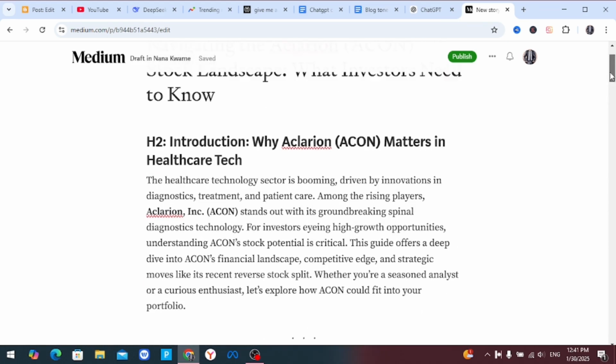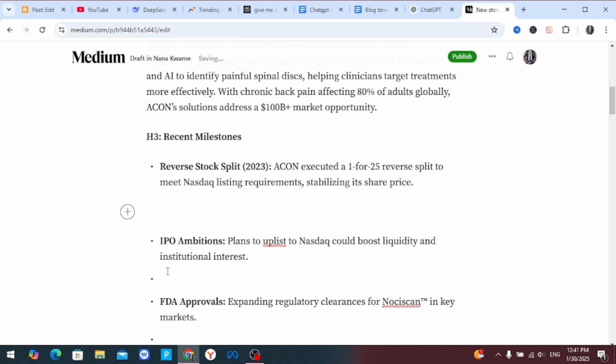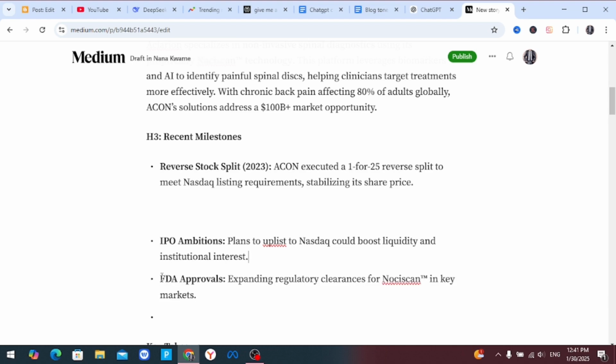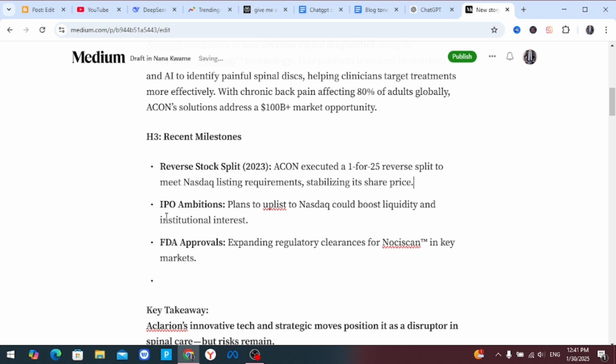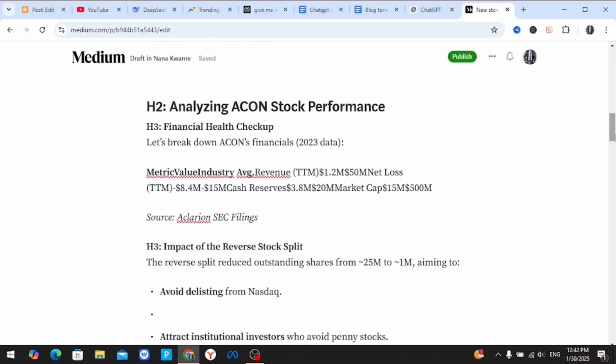If I come here, I can just delete where these points are so that the article will be well structured and well organized. So now you take time and edit everything here. After you have done editing, you click on the publish button.